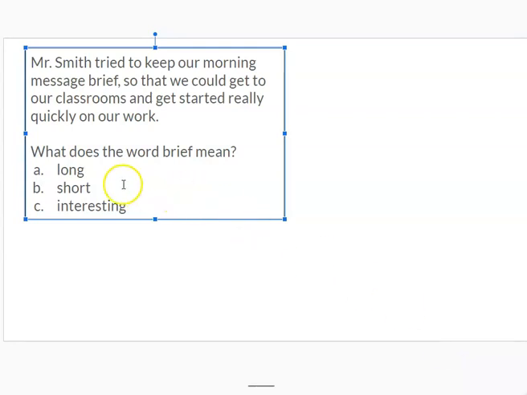The word brief can't mean long. Mr. Smith wants the message to be brief so people can get to their classrooms. A long message is not going to help somebody get to their classroom. An interesting message isn't going to help anybody get to their classroom. But a short message would help somebody get to their classroom because they won't be spending time listening to the message. Using context clues, I learned that the word brief means short.